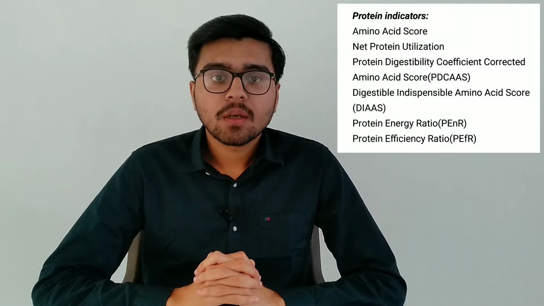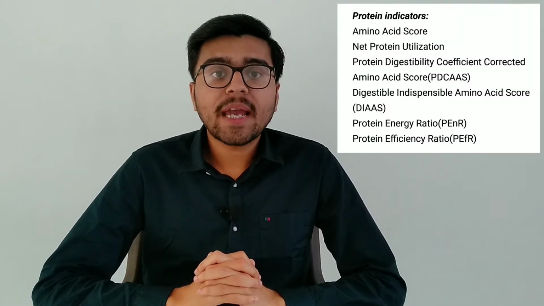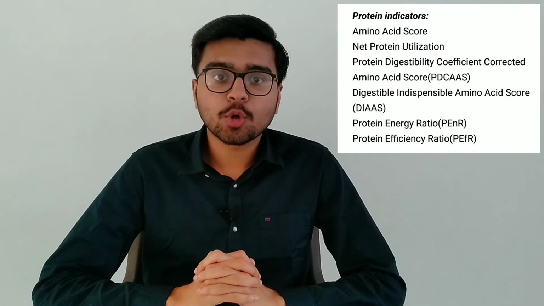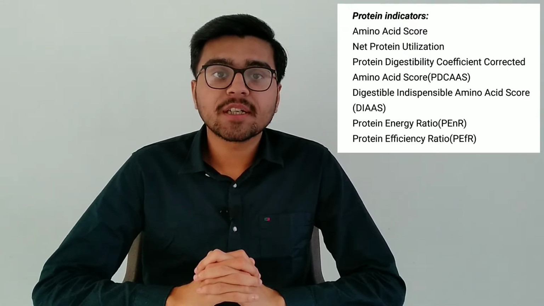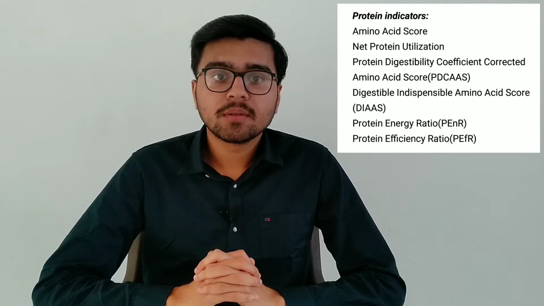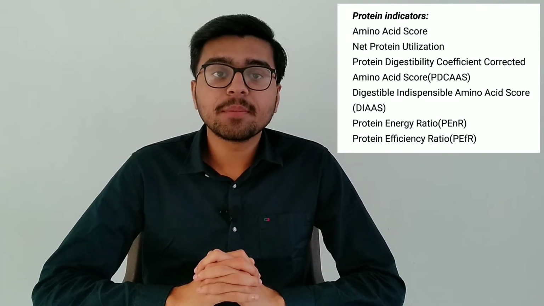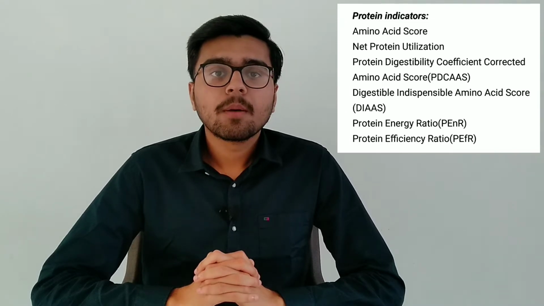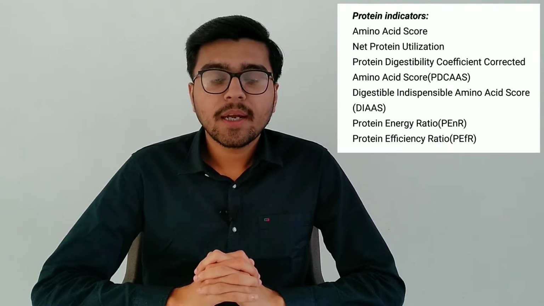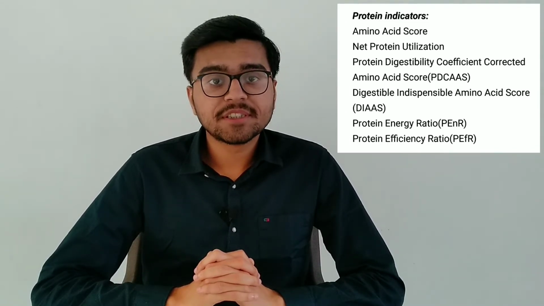The next topic is protein indicators. Protein indicators include amino acid score, net protein utilization, protein digestibility corrected amino acid score, digestible indispensable amino acid score, protein energy ratio, and protein efficiency ratio.